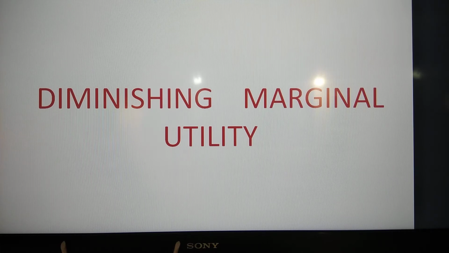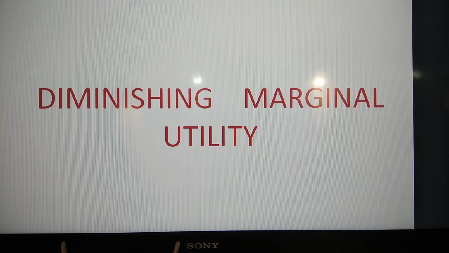That means as we consume more and more of a commodity, the utility keeps decreasing. So this tendency of a decrease in the marginal utility with successive increase in consumption of a commodity, this is called what? Law of diminishing marginal utility.